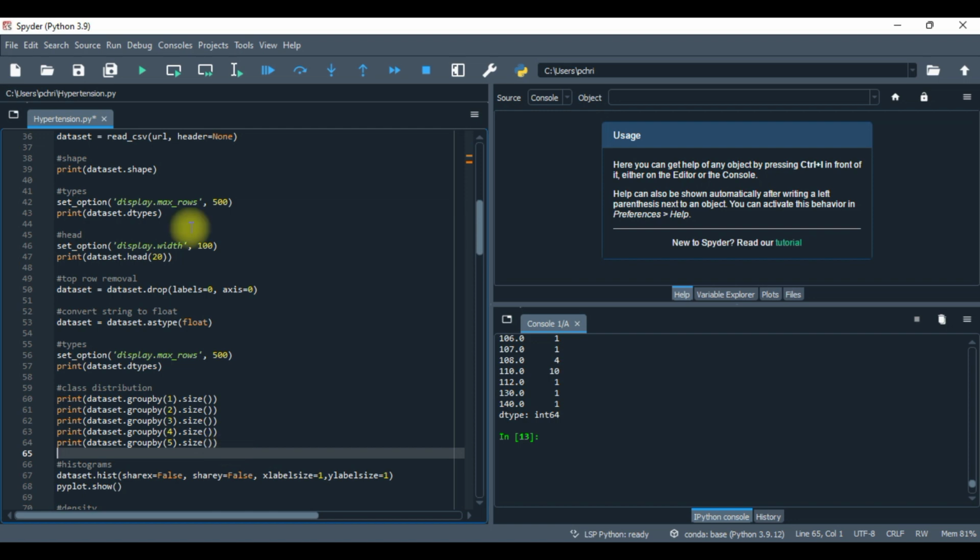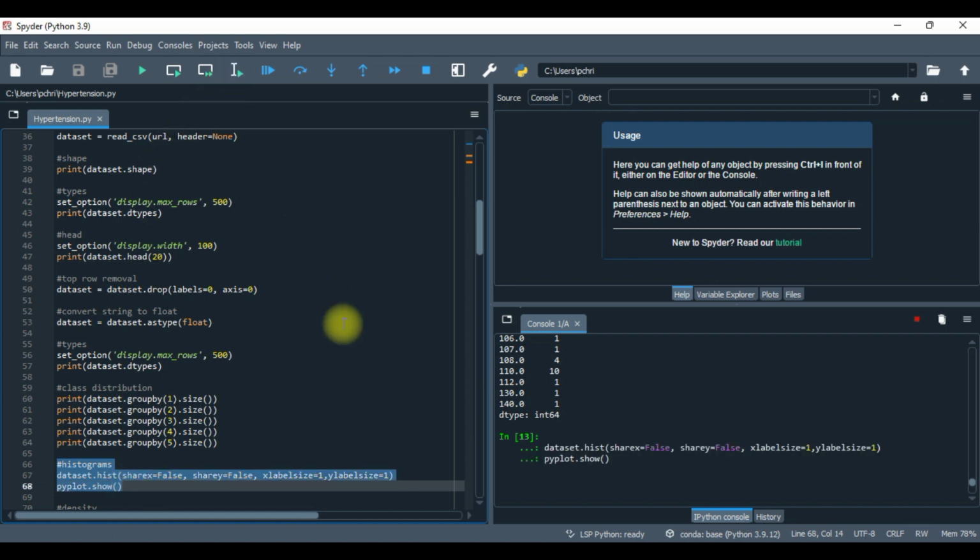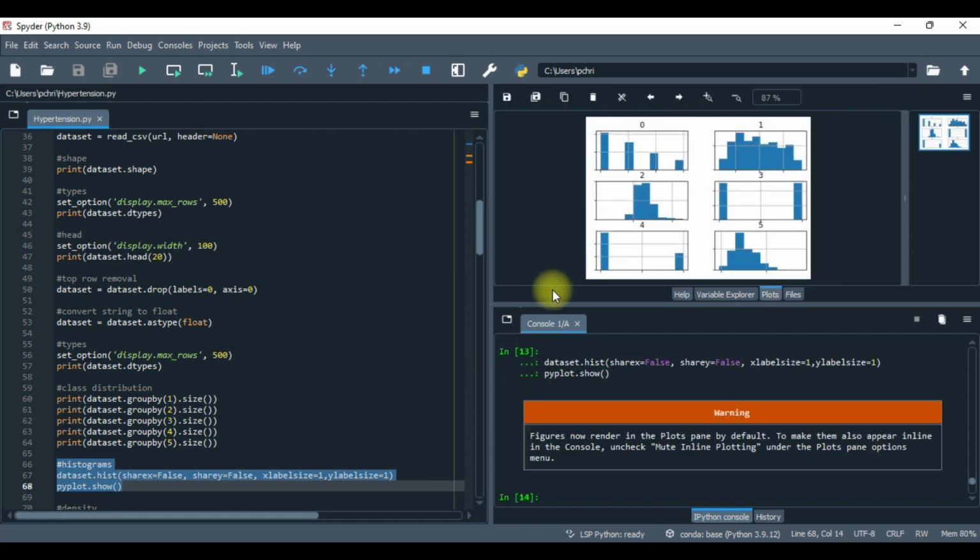Now, we want to focus on the histograms that show the whole data set and get a feel for what we're dealing with. So let's go play around with this. Let it run for a bit. Okay, now, due to the fact that we have a data set of over 1,000 patients, right?